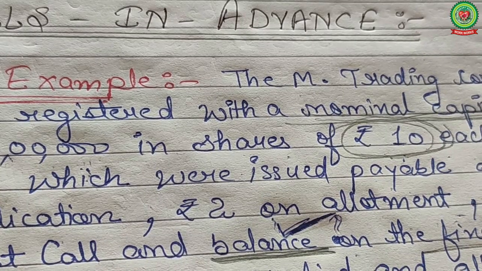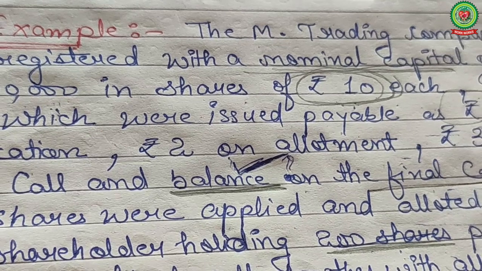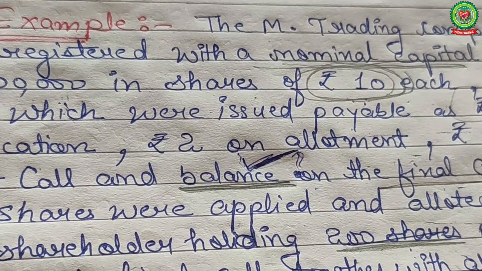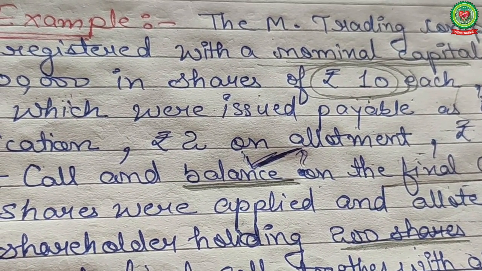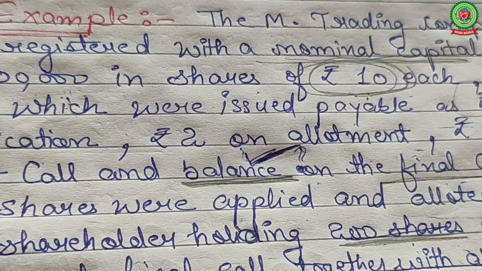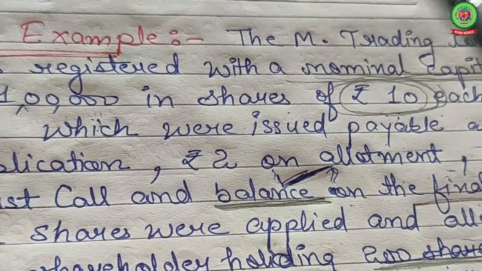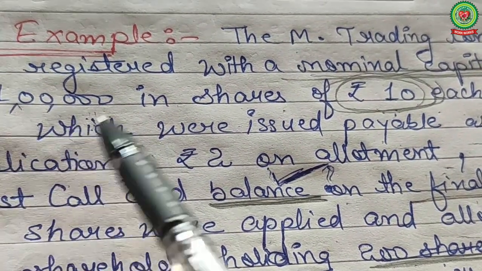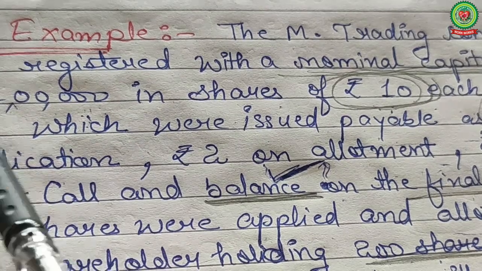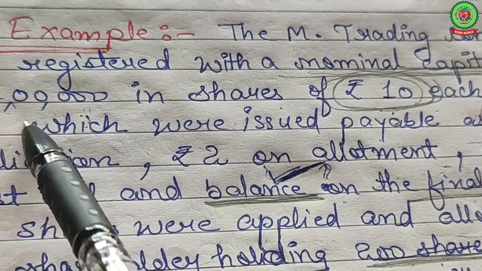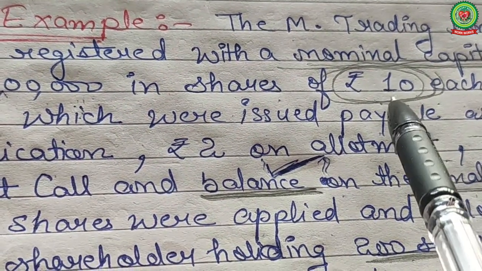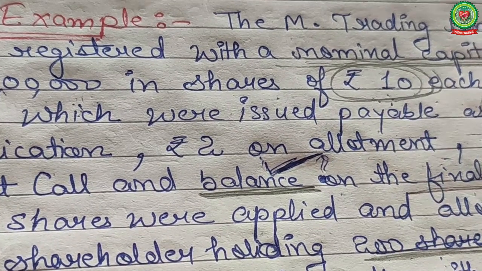We are on the point calls in advance. Now see one practical problem here given. The M Trading Limited was registered with the nominal capital of rupees 1 lakh in shares of rupees 10 each. So see students, rupees 1 lakh is given, number of shares not given to you, and nominal value, face value rupees 10 given to you.